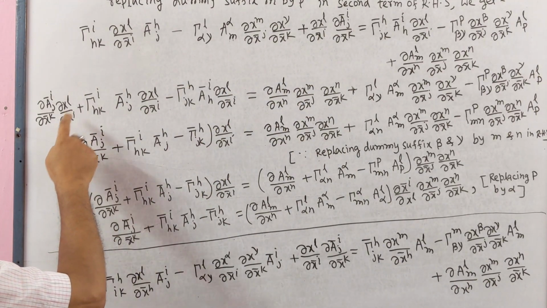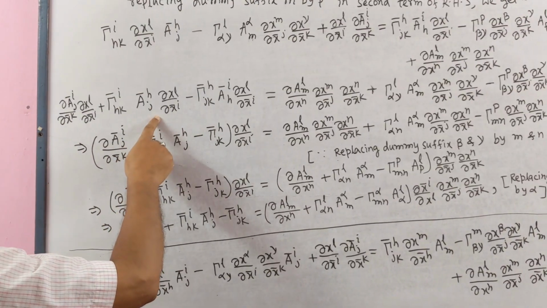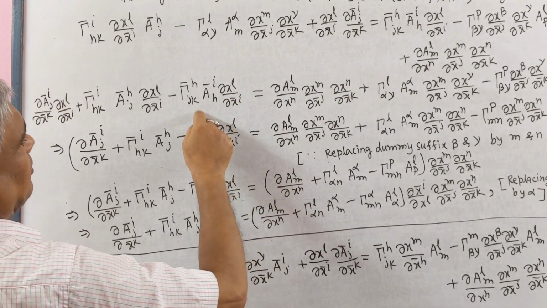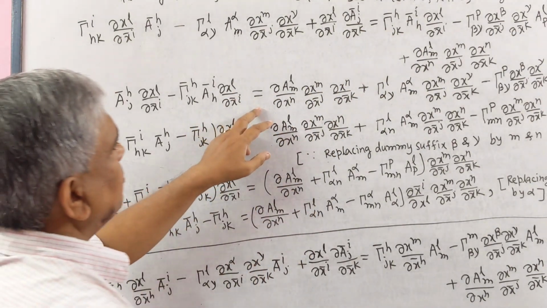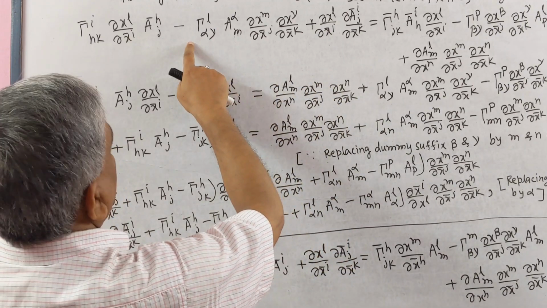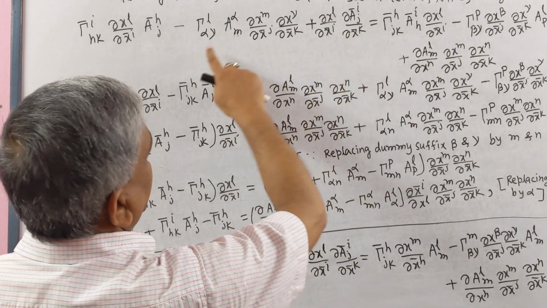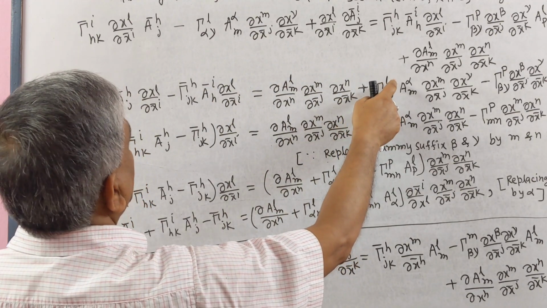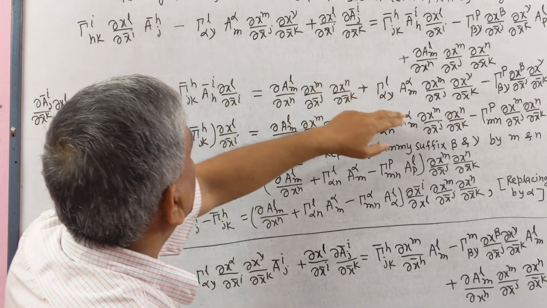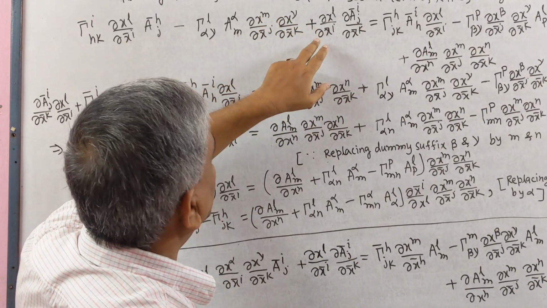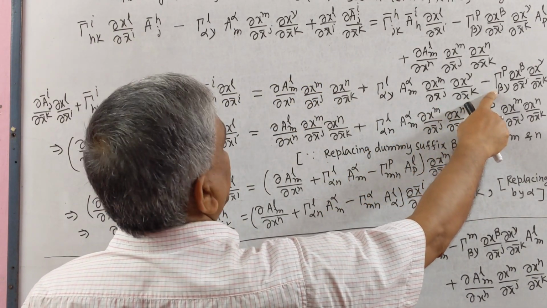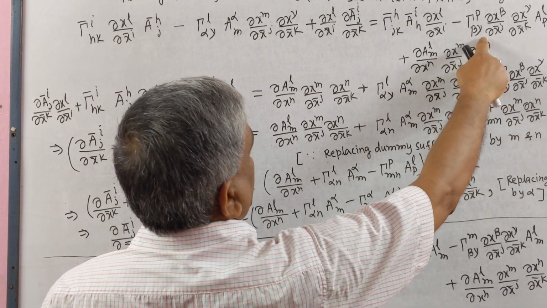Here we write, plus we write this term, and we write this left side negative, equal to; in the right side we have this term, we write first, plus this term goes in the right side, so plus the Christoffel symbol of second kind in the x system, Γ^l_{αγ} A^α_m ∂x^m/∂x̄^j ∂x^γ/∂x̄^k, minus here this term remains same.